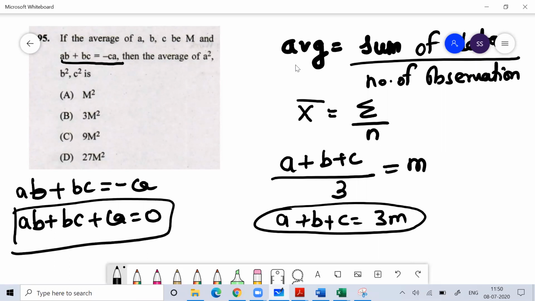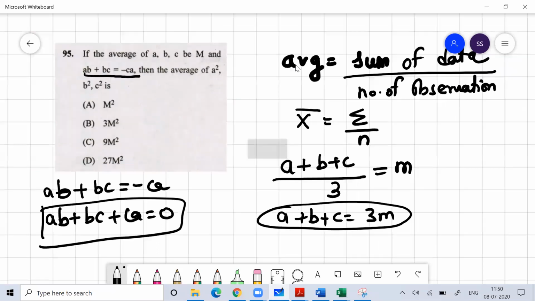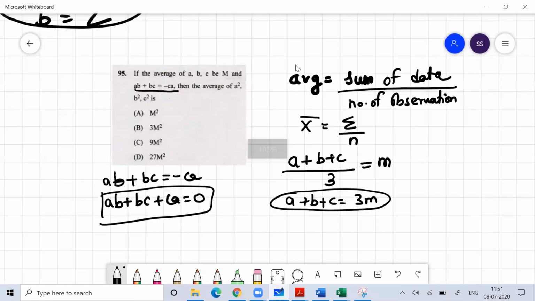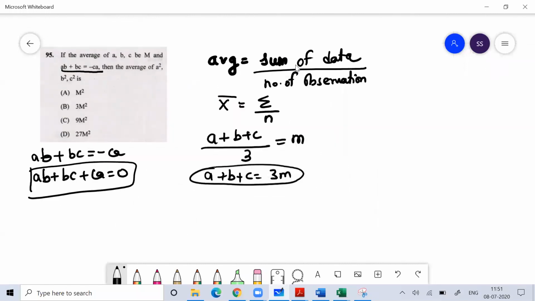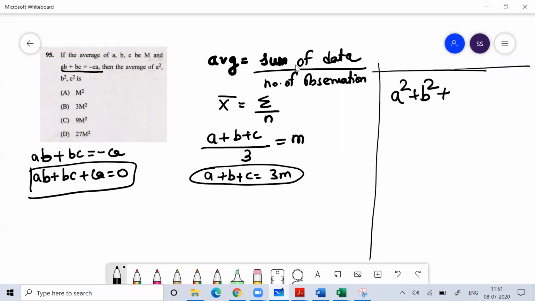Can you understand this? This information is given to us. So I can say AB plus BC plus CA is equal to 0. Okay. Now what are they asking me? They're asking me to find the average of A square, B square, and C square. So the average is A square plus B square plus C square, divided by 3.